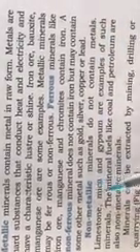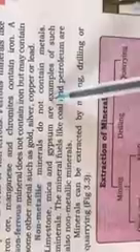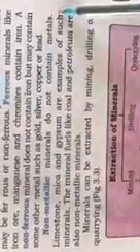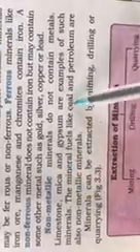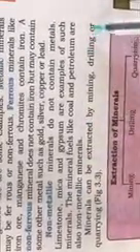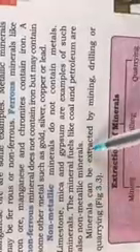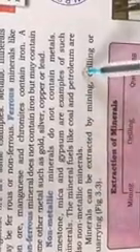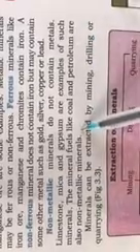Clear, class? Now, the next topic is non-metallic minerals. Non-metallic minerals do not contain metal. Limestone, mica, and gypsum are examples of such minerals. These are examples of non-metallic minerals, which do not contain any metal. The mineral fuels like coal and petroleum are non-metallic minerals. Coal and petroleum are also examples of non-metallic minerals. Right, class? Thank you.